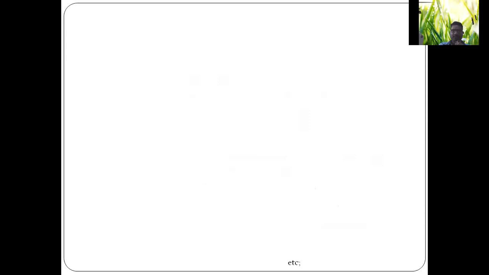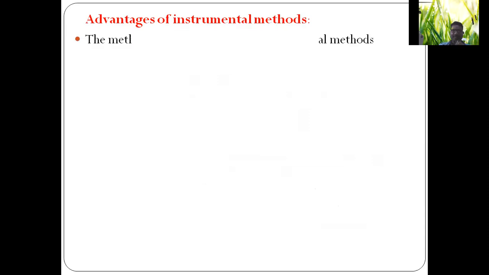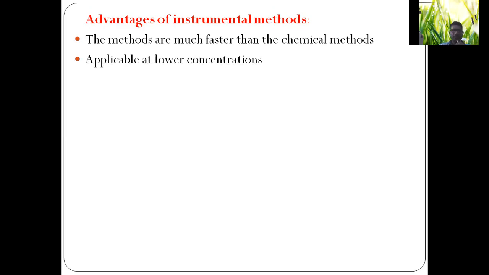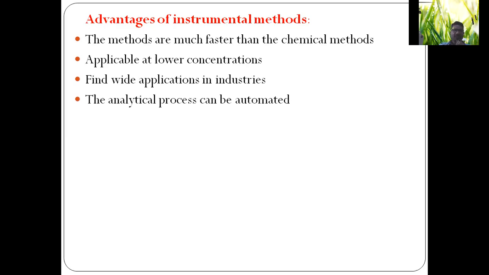What are the advantages of instrumental methods over chemical methods of analysis? This is an important question. Number one, the methods are much faster than the chemical methods. Number two, they are applicable at lower concentrations; at low concentrations also we can apply these instruments. Third, they find wide applications in industry. Fourth, the analytical process can be automated. So these are the advantages of instrumental methods over chemical methods of analysis.